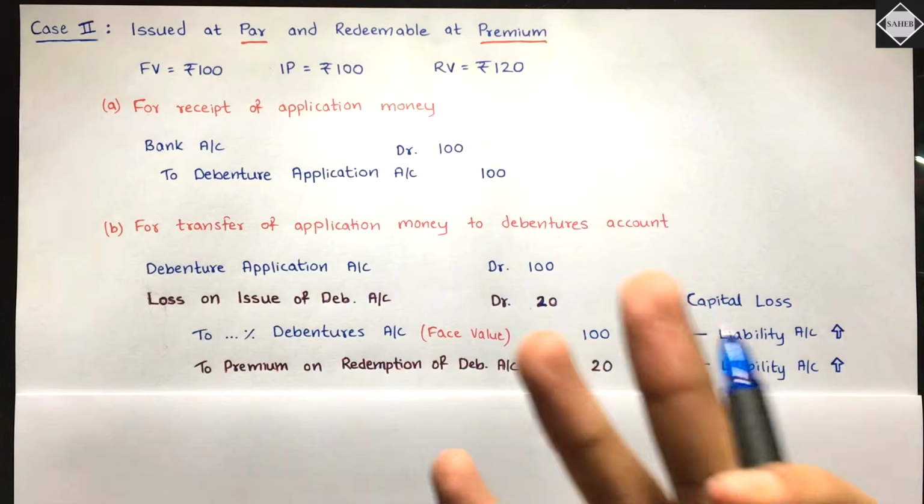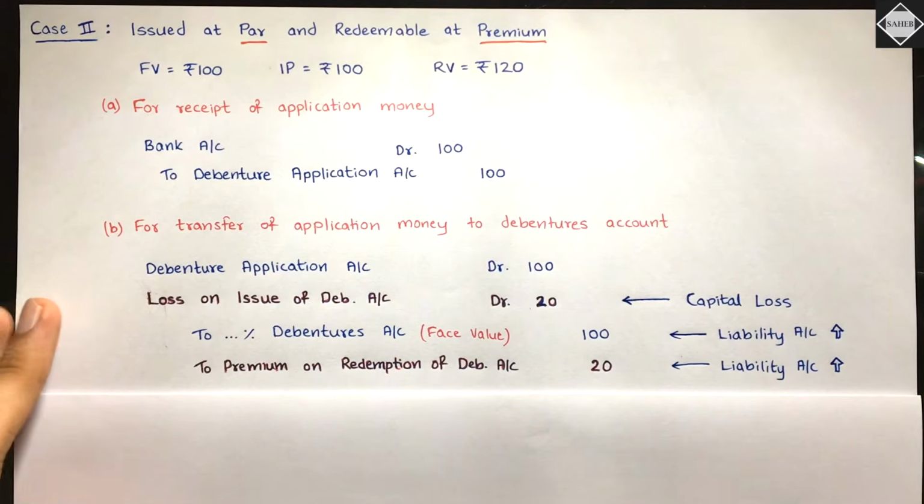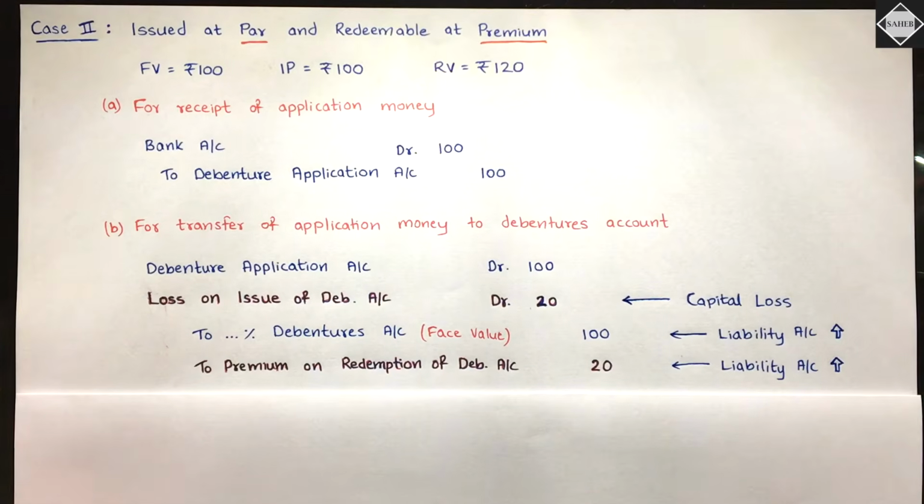Debenture is going to last for 10 years. So this loss will also be written off over the life of the debentures. Is that clear? Simple and straightforward. We'll discuss the writing off at last. Don't worry, in coming videos.